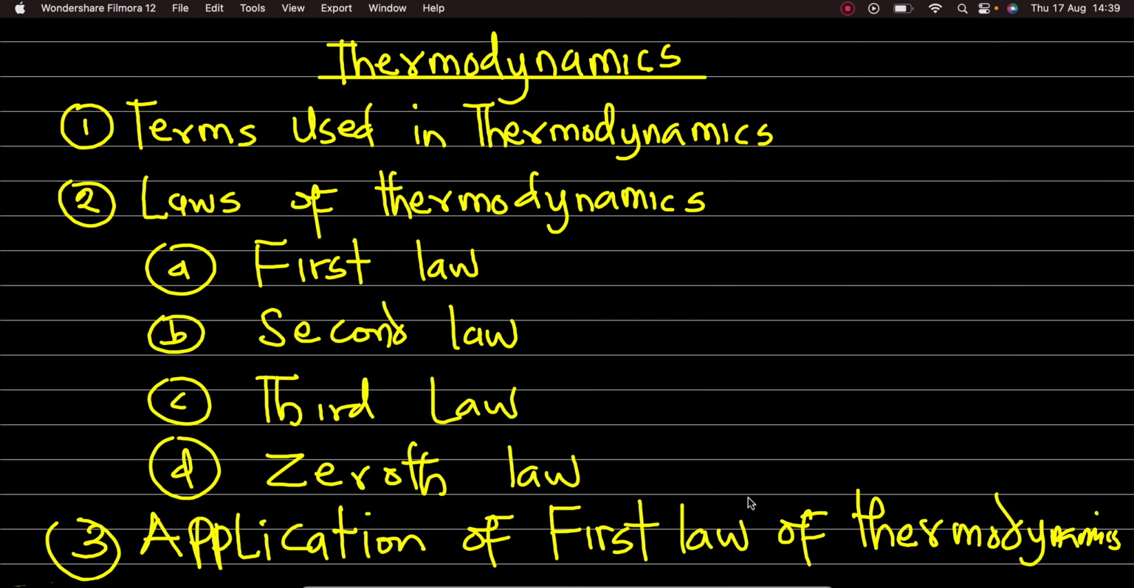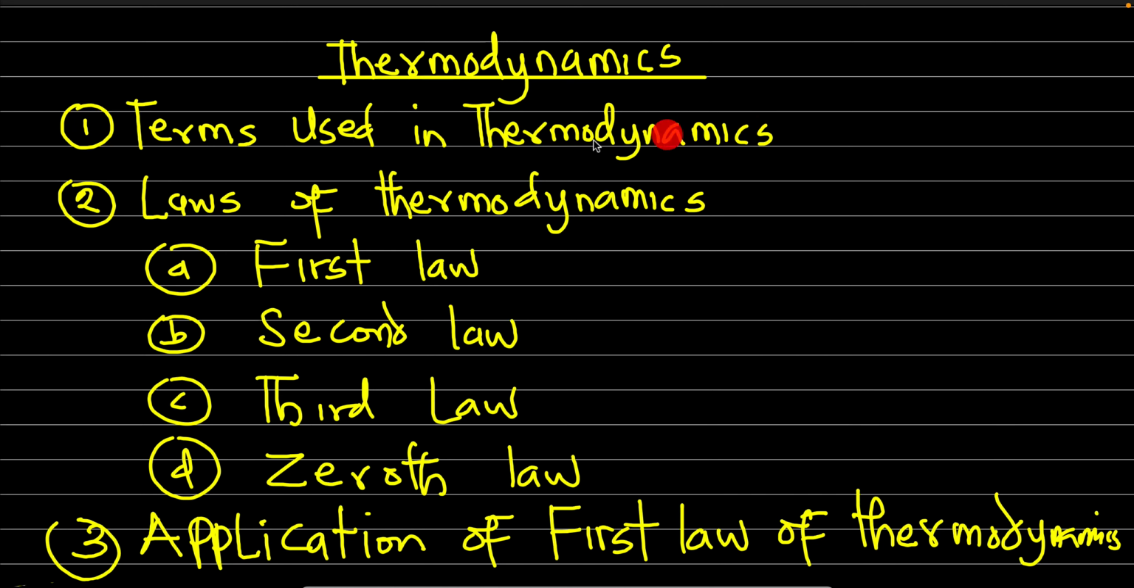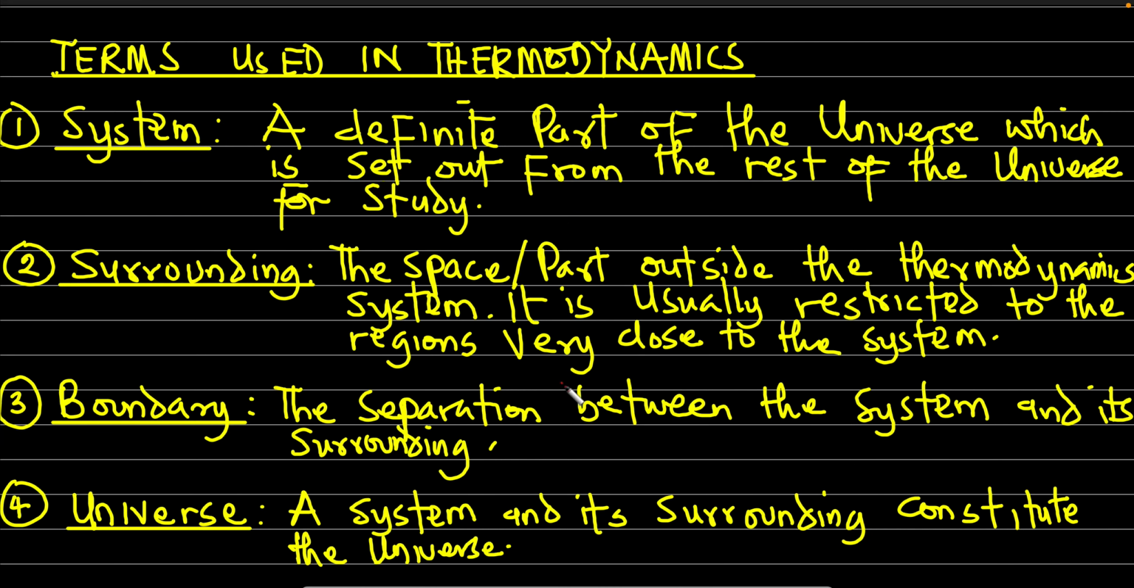So what we're going to be looking at in today's class would be the terms used in thermodynamics, the terminologies made use of in thermodynamics, and of course the laws of thermodynamics. We have the first, the second, the third, and the zeroth law. We also have application of the first law and thereabout. So let's look at the terminologies that are often made use of in thermodynamics. We have system, surrounding, boundary, and of course the universe.